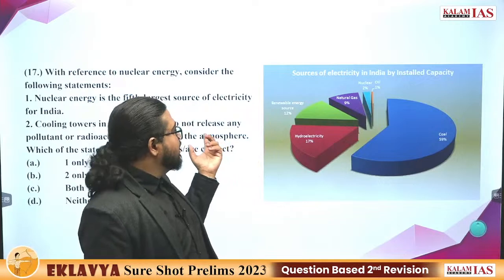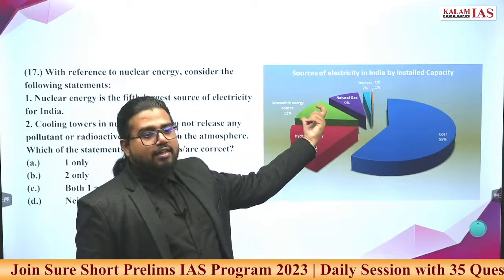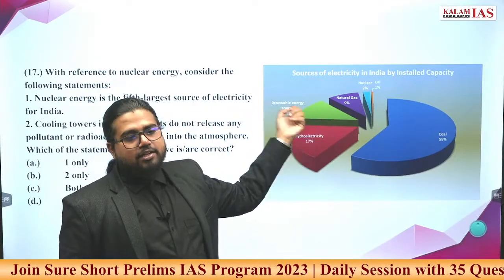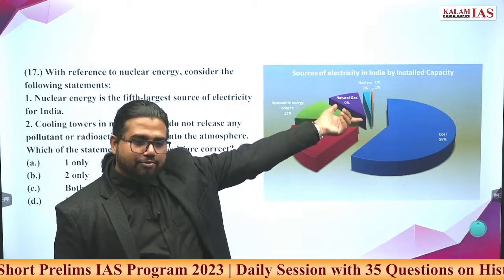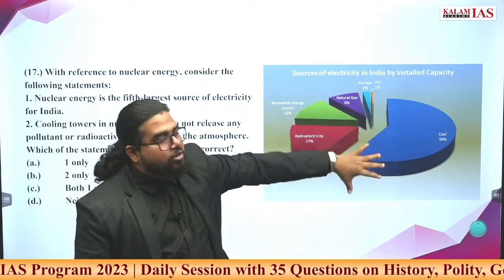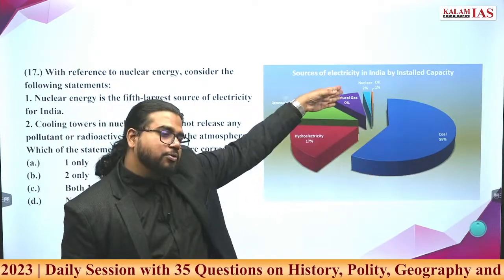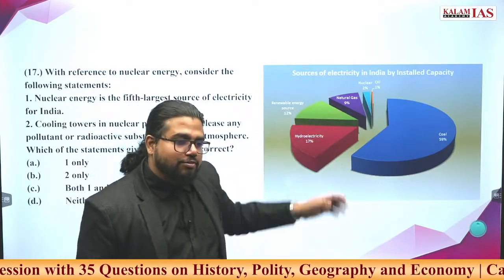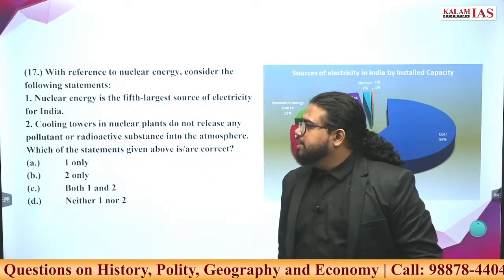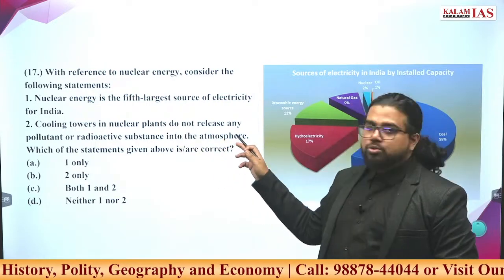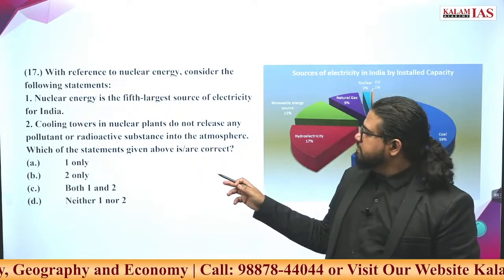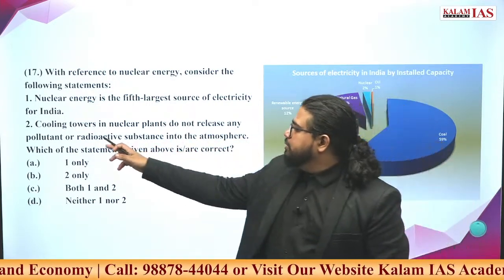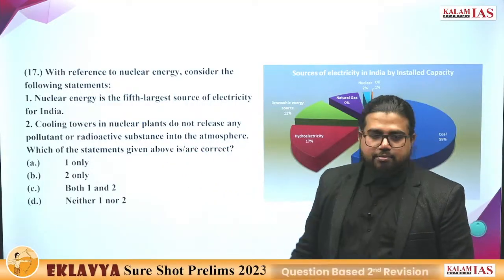This statement is correct if you take the whole renewable energy together. But if you split it into solar, wind and so on, then the whole dynamics changes. Then nuclear will not be the fifth one. For the time being, we are taking it as a right statement. Cooling towers in nuclear plants do not release any pollutant or radioactive substance into the atmosphere.